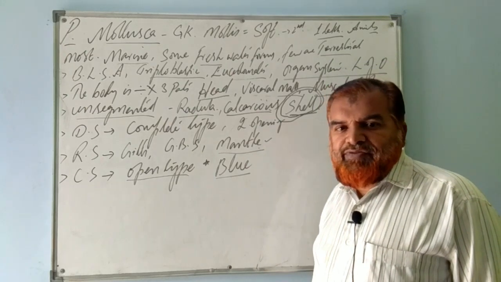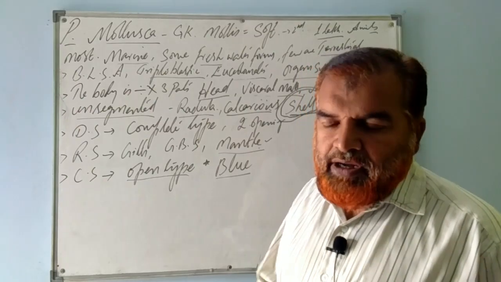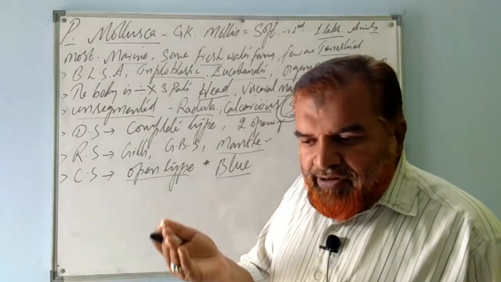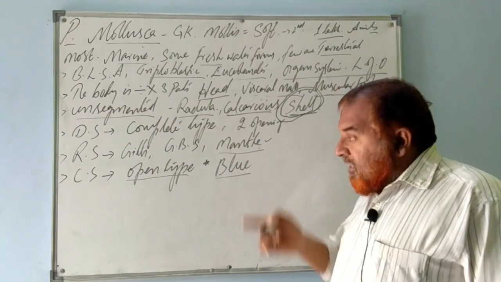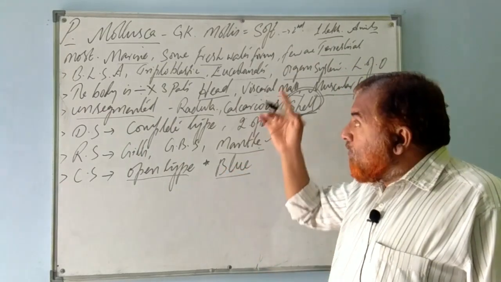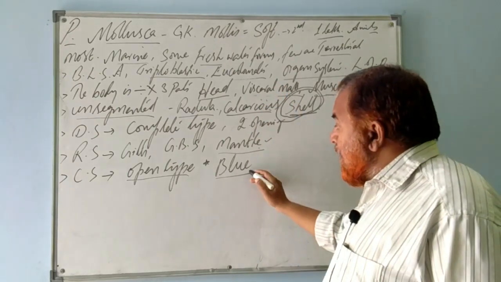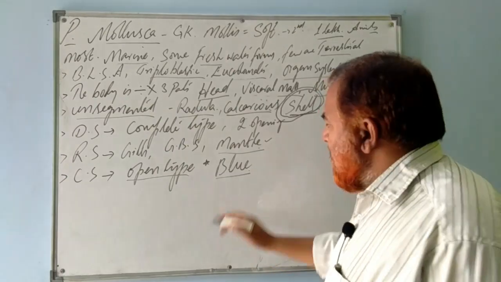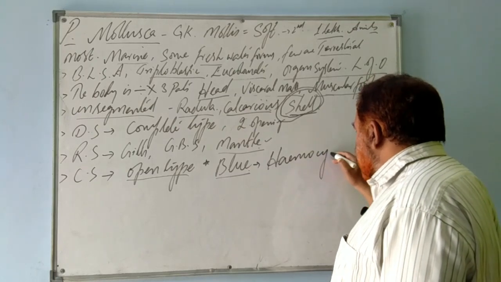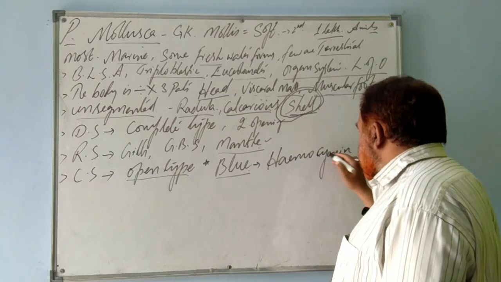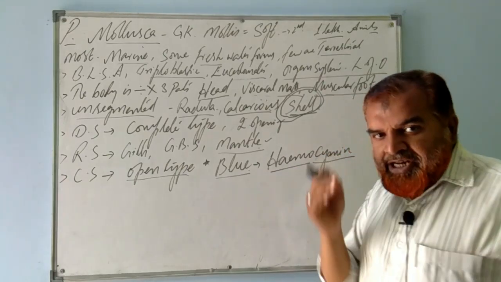In most animals, from chordata to human beings, blood is red in color. But mollusks, the soft-bodied animals, snails, octopus, have blue blood because they have a pigment known as hemocyanin. Heme refers to iron.